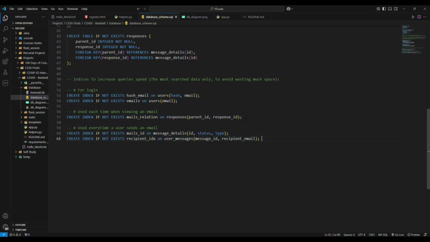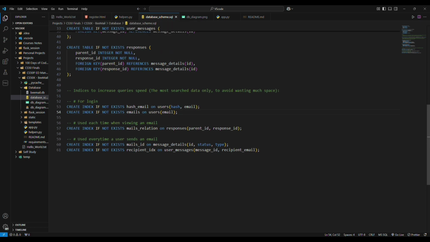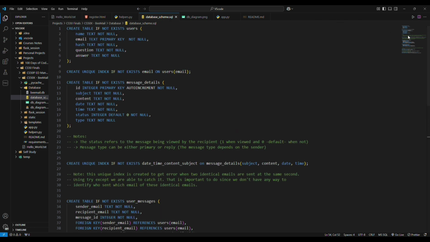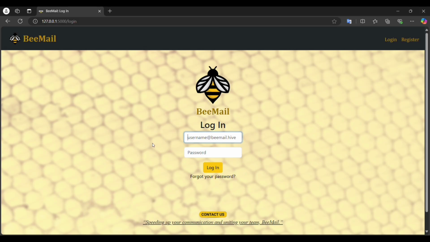I did make indices only for the operations used most, to try to save as much space as possible. Okay, so I think that's all for the coding part. I will now go to the website and show you how it works, going into more detail on the website too.